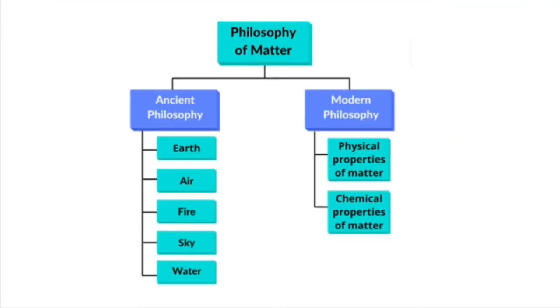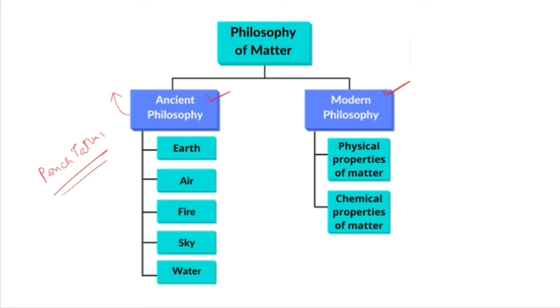Now let's have a look at classification of matter. Earlier matter was classified into 5 types. That was earth, air, fire, sky and water. These are also known as Panch Tattvas. This type of classification was very prominent in Indian philosophy and the ancient Greek philosophy. Alright, these were the classifications in the ancient times. In the modern times, the classification varies a lot.